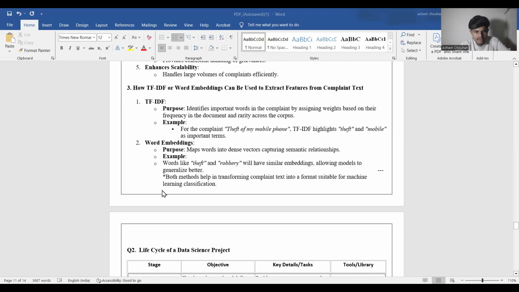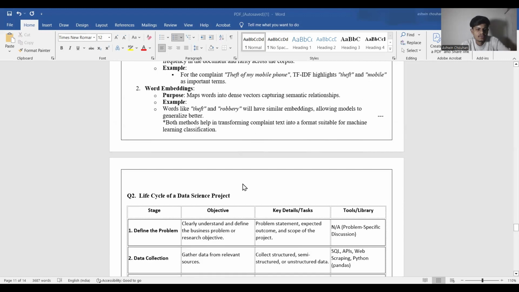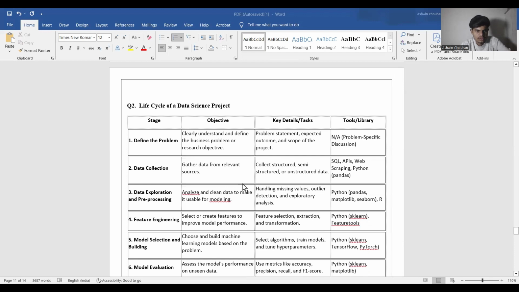Word embedding. Purpose: map words into dense vectors capturing semantic relationships. Example: words like theft and robbery will have similar embeddings, allowing the model to categorize better. Both methods help in transforming complaint text into a format suitable for machine learning classification. So this is our question number one. Now let's discuss question number two.